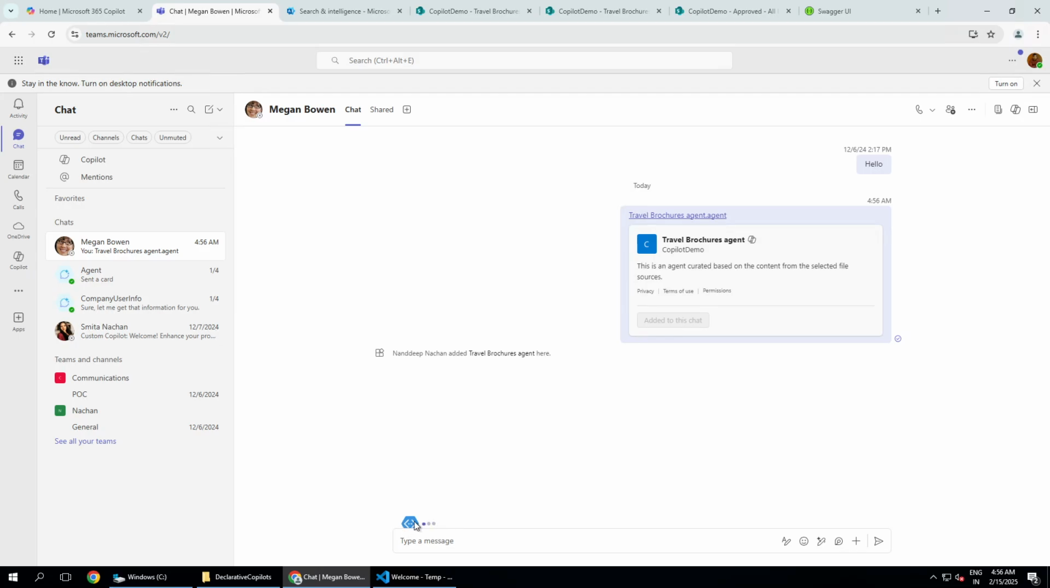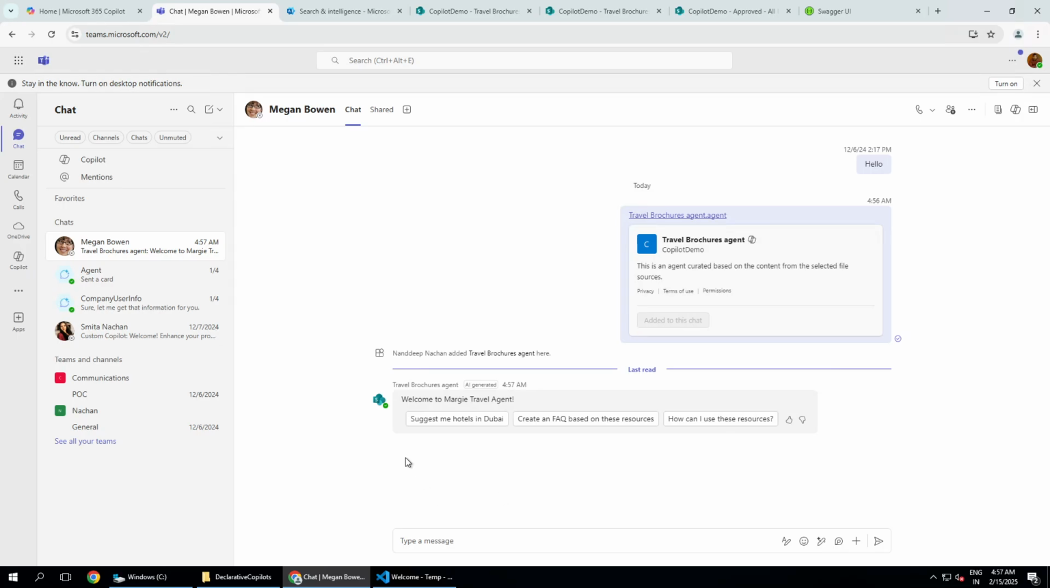Again you can see that this particular agent is typing something. It should give a welcome message, and here you can see that I have added this travel brochure agent. So this is the welcome message that we get, which we have defined: welcome to the market travel agent, suggest me hotels in Dubai and everything.